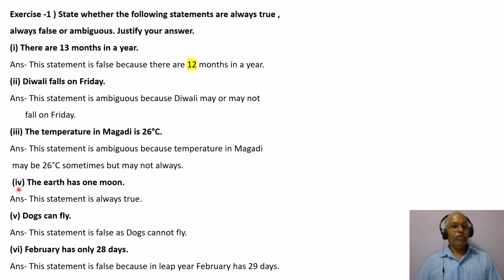Fourth one, the earth has one moon. Answer, this statement is always true. Fifth one, dogs can fly. Answer, this statement is false as dogs cannot fly. Sixth one, February has 28 days. Answer, this statement is false because in a leap year, February has 29 days. Okay, so we move ahead.